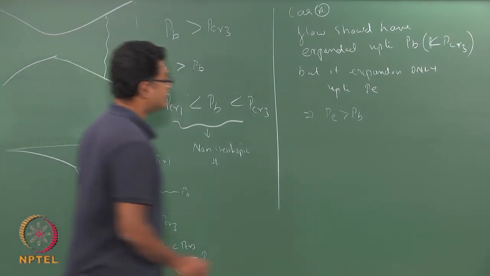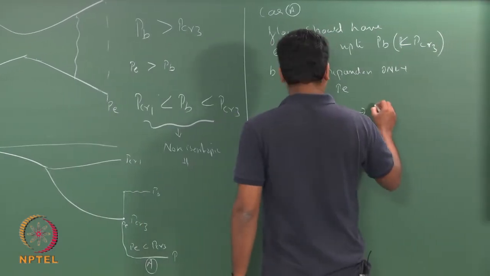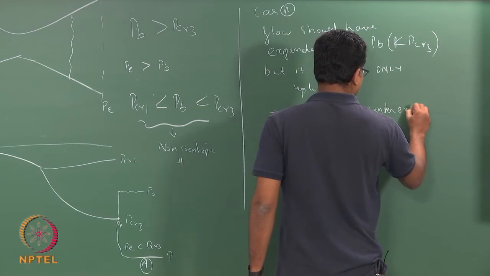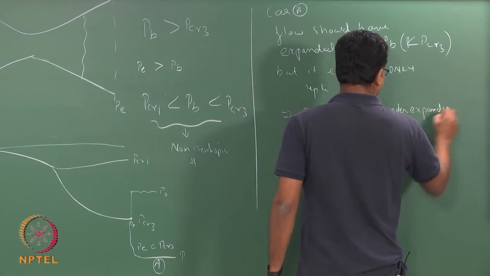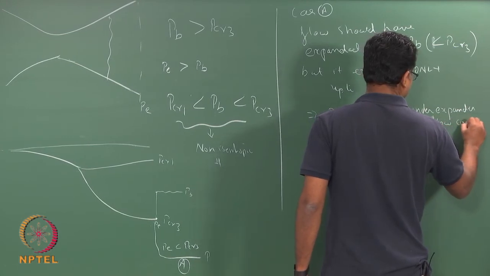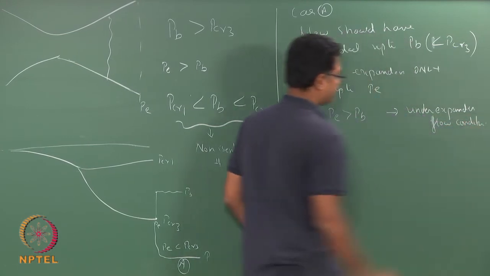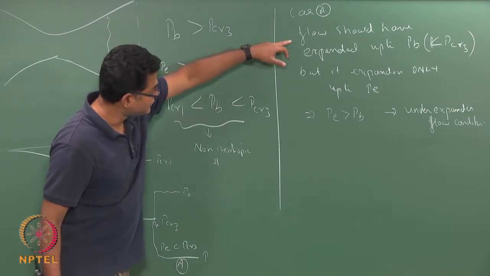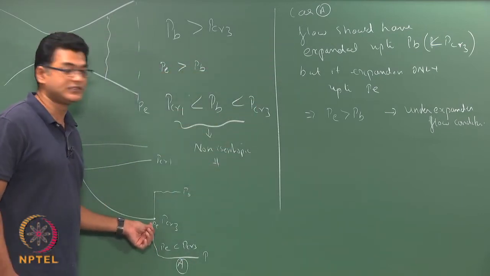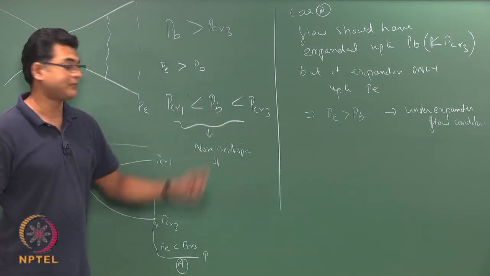Okay. Such cases are called your under expanded nozzle or flow condition. Okay. So, the flow should have expanded up to Pb, but it expanded only up to Pe, which is your P exit, that is your under expansion.